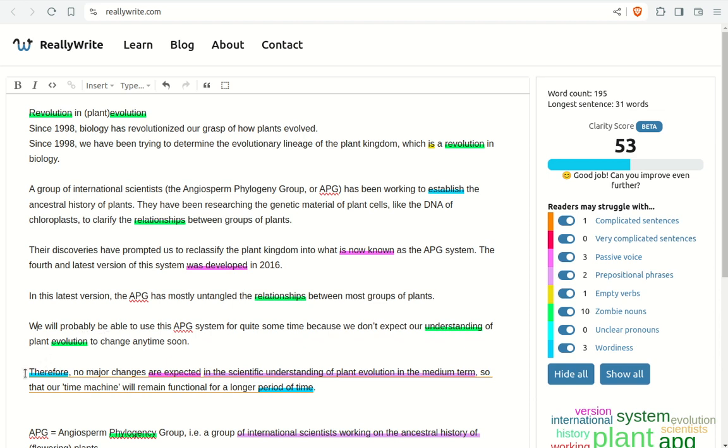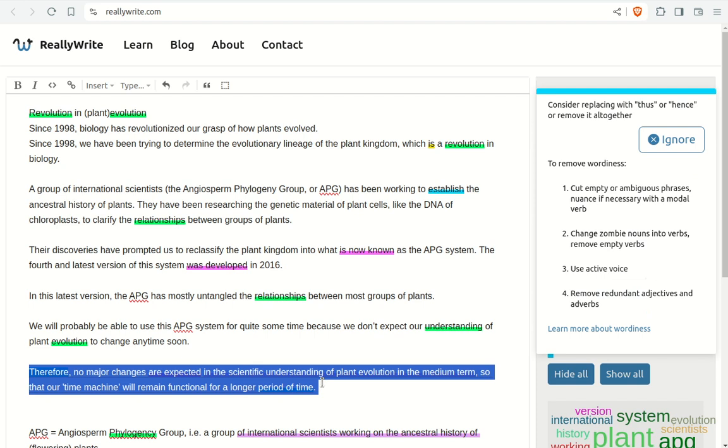We will probably be able to use this APG system for quite some time because we don't expect our understanding of plant evolution to change anytime soon. I don't need to mention a time machine because nobody introduced a time machine to me earlier, so the time machine comes out of the blue. This is typical of an idea that's in the writer's mind that didn't get expressed to the reader very clearly and suddenly comes out of the blue in the text.